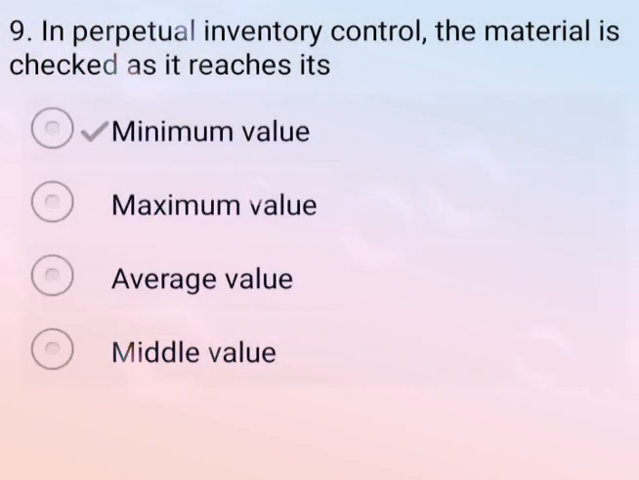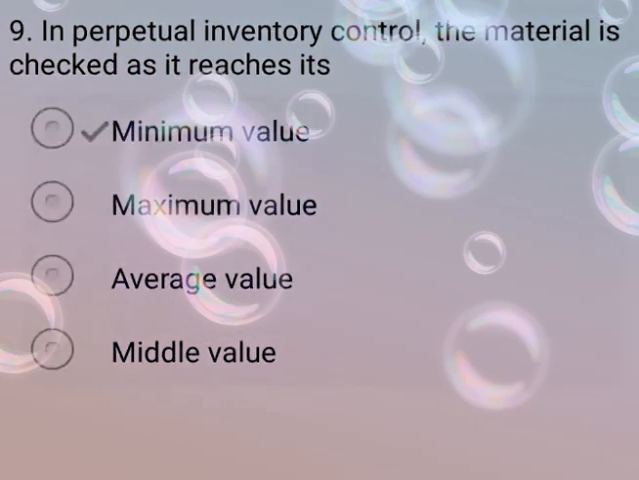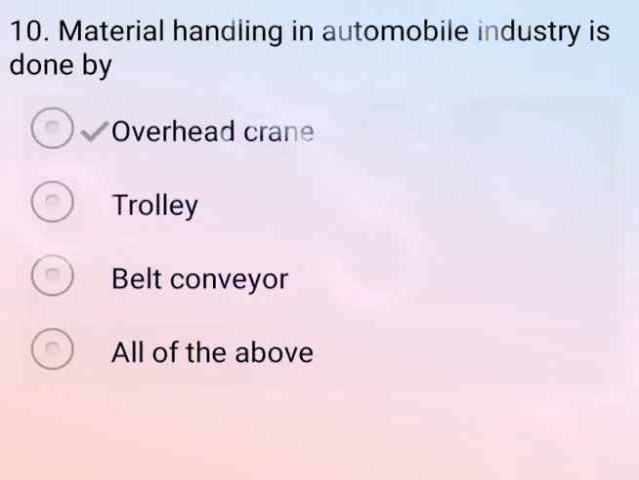Now come to the next question. In perpetual inventory control, the material is checked as it reaches its minimum value. So the correct answer is option A, minimum value. So option A is your correct answer. Now come to the next question. Material handling in the automobile industry is done by, so the correct answer is option A, overhead crane.